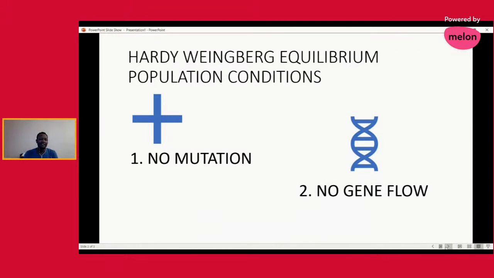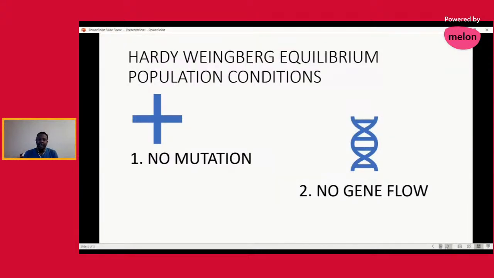The second condition they gave is that there should be no gene flow. If you don't know what gene flow is, it is the transfer of genetic material or genes from one population to another, or the movement or mating of individuals of different populations. For instance, let's say we have an African cow population living in the Amazon. Within the same Amazon, you have another African cow population.